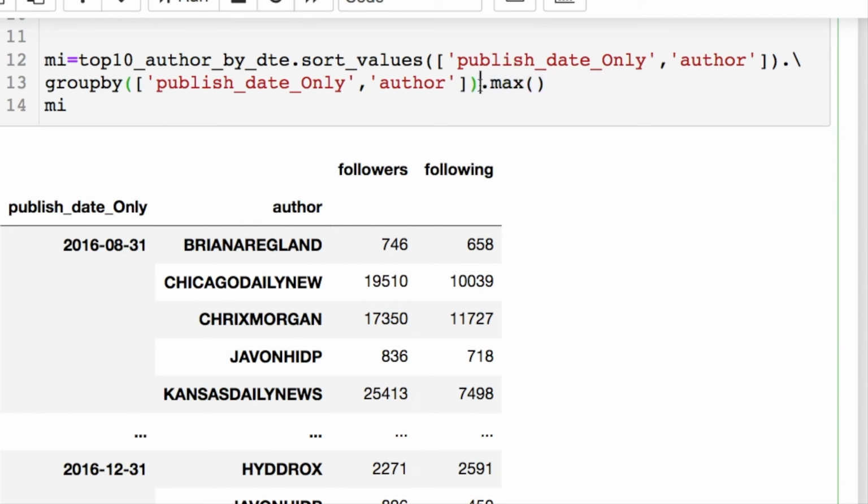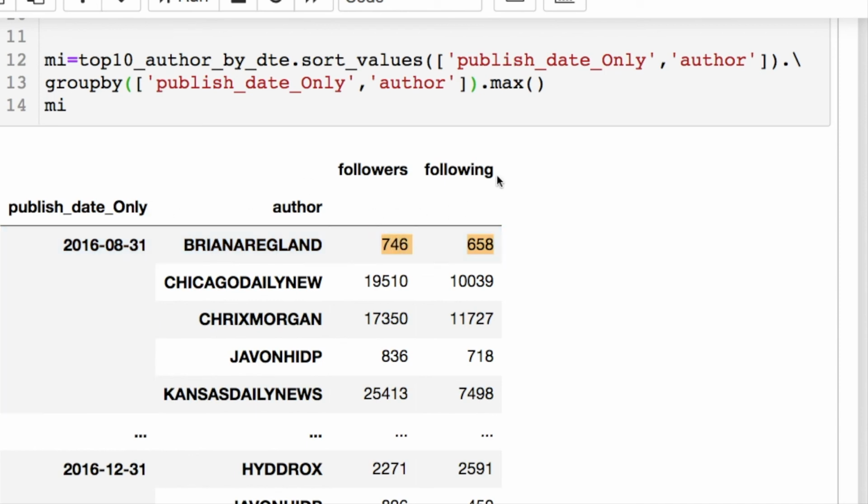So here I decided to take the max value, because when you're doing this, if you do a sum, that's the wrong operation. You don't want to do that. You're going to have fluctuations between each publishing date. You may have multiple times during the day where it changes followers or following for the Twitter person, and you don't want to use the sum because that's incorrect, and you don't want to do the average. So instead I said, well, what was the max value they had for the day? I could have done the minimum, but I chose the max.